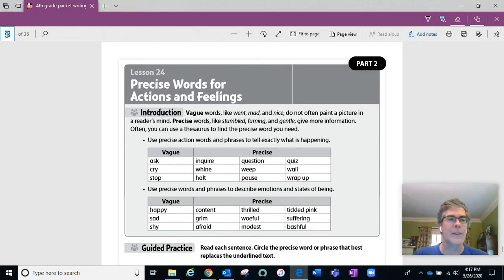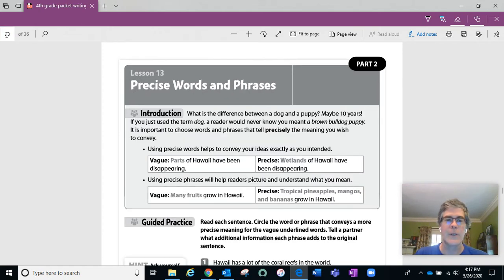Now, there was a previous lesson that talked about precise words, and in that case, it talked about the difference between vague words and precise words. I think a good example is the sentences they gave: many fruits grow in Hawaii. So "many fruits" gives the reader no idea of what kinds of fruits grow in Hawaii. Many fruits grow all over the world.